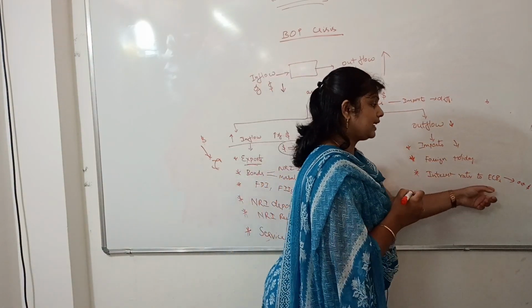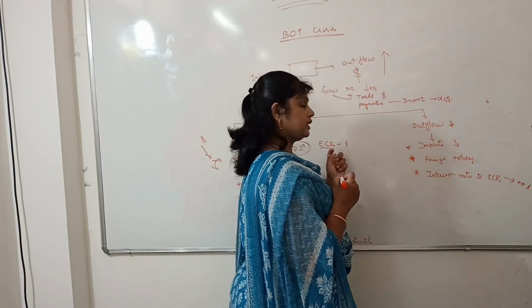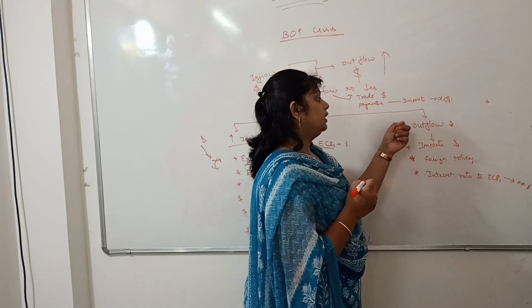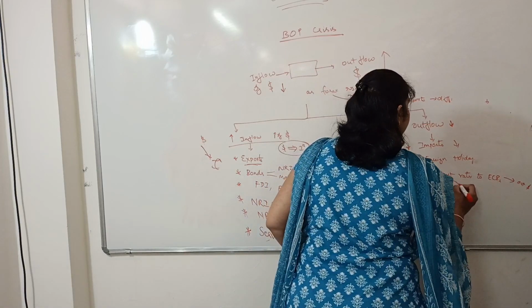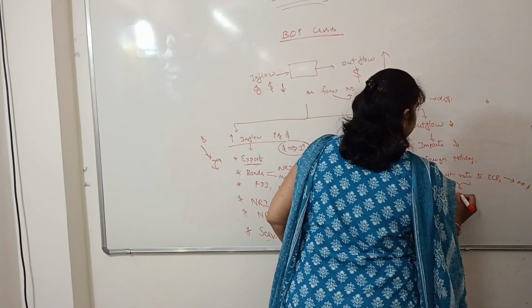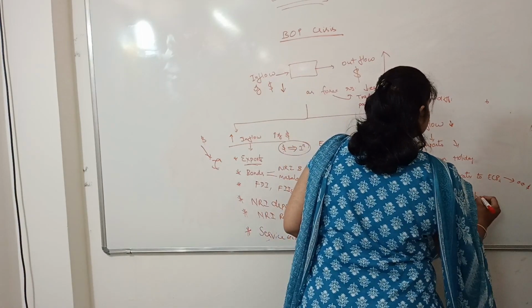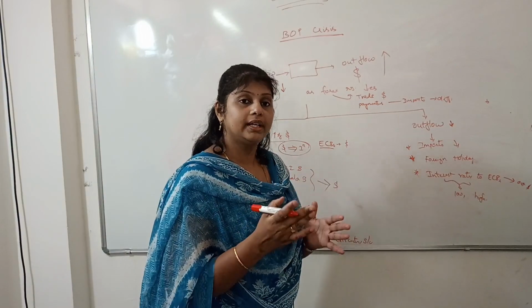If interest rates are low compared to this gain, then we can go for external commercial borrowings. Whatever interest we are paying would be counted in outflow. If so, we have to keep these interest rates very low. We should not go for external commercial borrowings that have high interest rates or that would burden us.